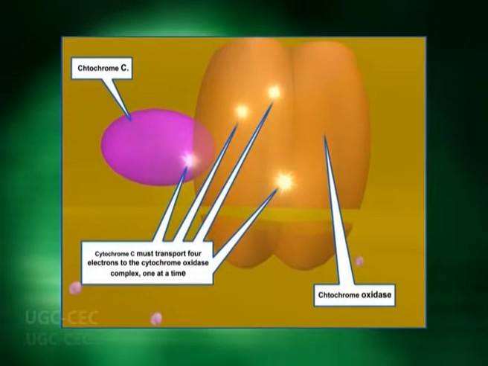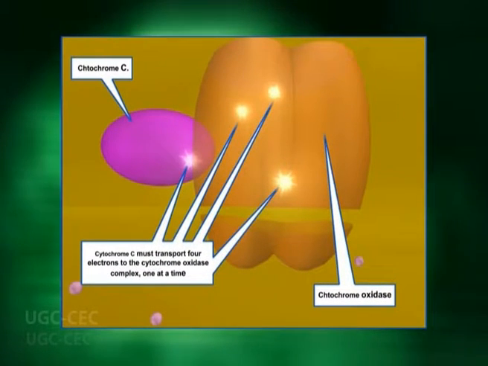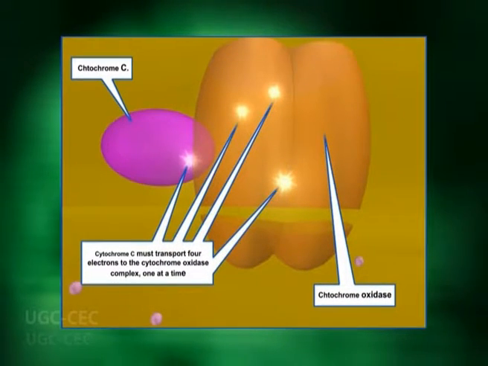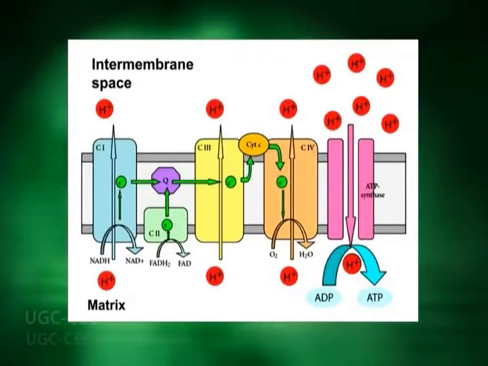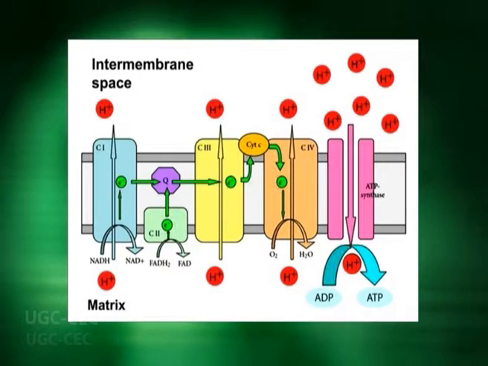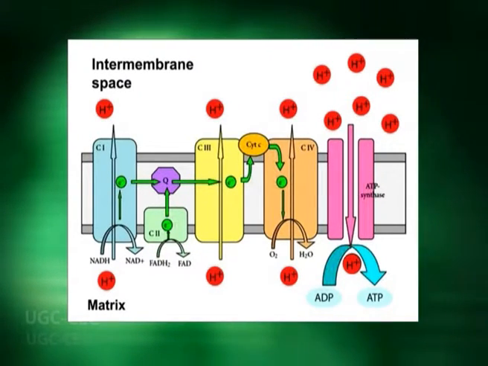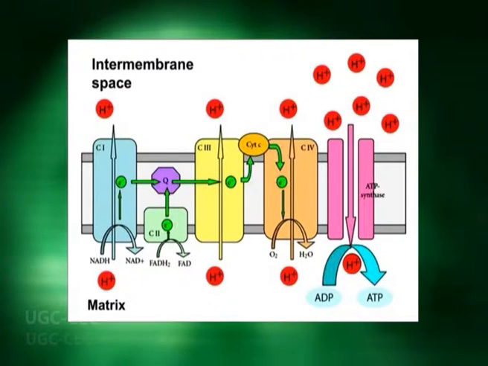It carries only 1 electron at a time from complex 3 to complex 4. On oxidation by cytochrome A1 of complex 4, it comes back to complex 3 for taking another electron to cytochrome oxidase.